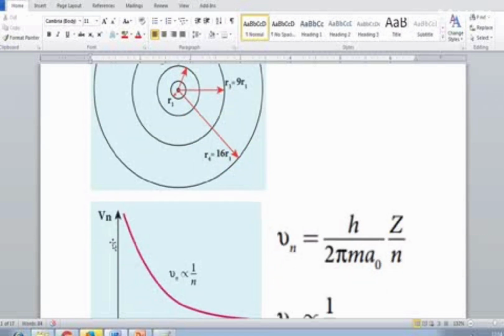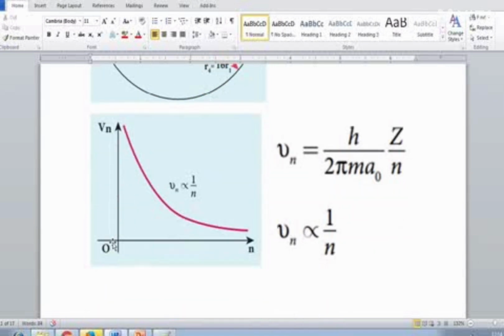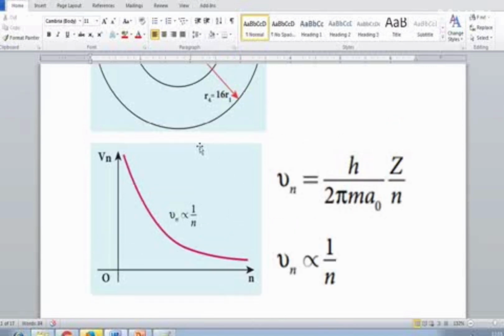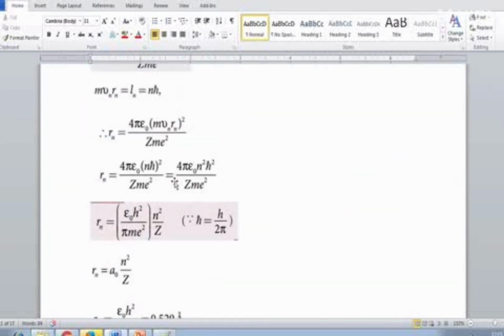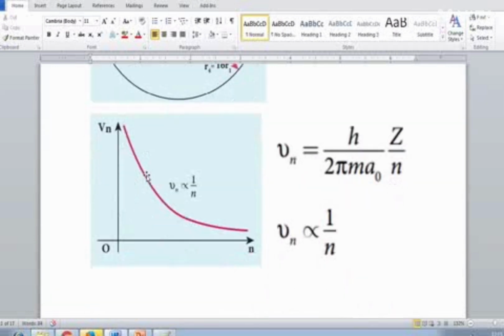So in this topic we calculated the radius of an atom. Now we have to calculate the velocity. So in this equation you can write Vn; already Rn is the radius, we calculated that. Now you can write Vn. You can take all these values to the other side. So you will get the equation Vn equals h by 2 pi m A0 z by n.